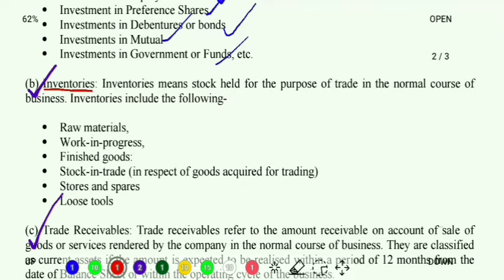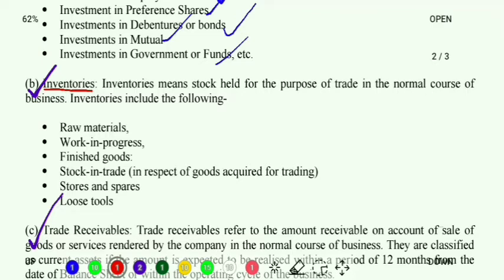Now just think that the stock, that term that we used to use, has become a little upgraded and now it is being called inventories. So the name has been a little upgraded and now we are calling the same stock as inventories. Clear? So what are inventories? Inventories means the stock that is held for the purpose of trading in the normal course of business.